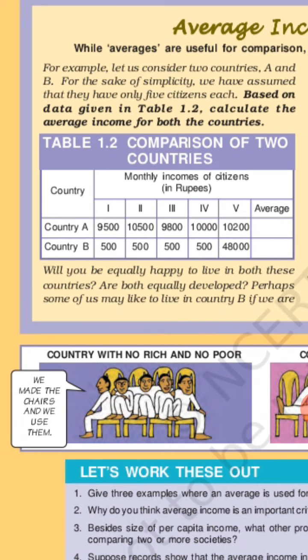Based on data given in table 1.2, calculate the average income for both the countries. Now after that, whatever the information or data given, we can understand the average income here.